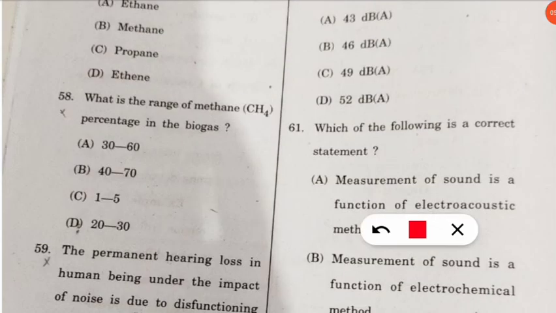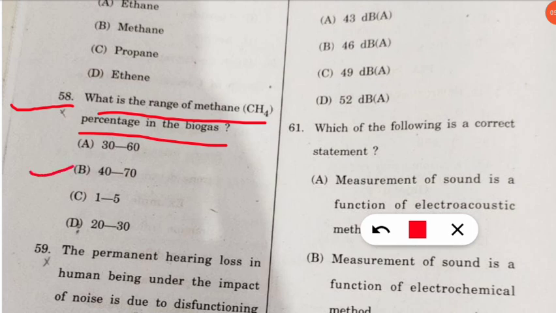So the next question is also one of the very frequently asked questions in the environmental science entrances. The question is, what is the range of methane percentage in the biogas? So biogas में से methane का कितना percentage होता है content? And here very easy, 40 to 70%, or somewhere it will be written 50 to 70 also. So it will be the B option, that is the correct percentage of methane in the biogas.